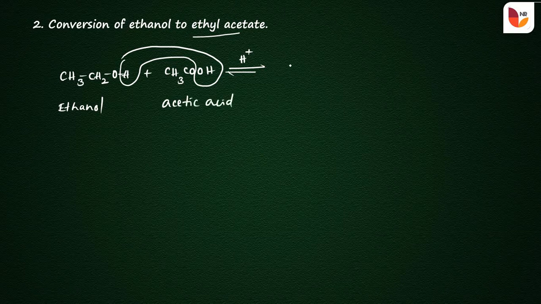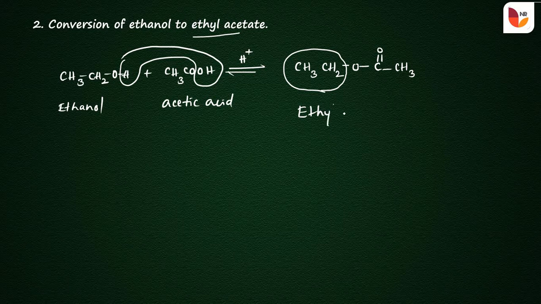It gives the product CH3CH2, an oxygen atom, and the remaining part of the acetic acid, C double bond O-CH3. This group is called the ethyl group, and the remaining part is acetate. So it is ethyl acetate, and the byproduct is a water molecule.